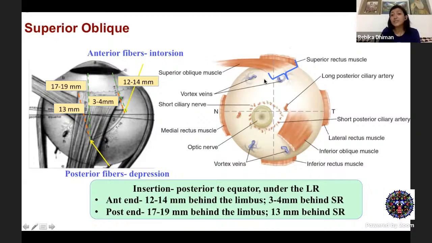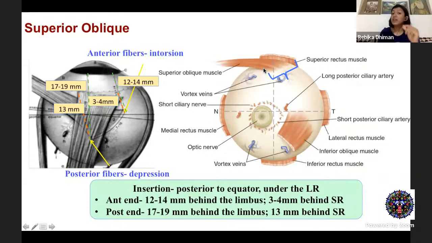Now here I would like to say that the posterior part of insertion has close association with the vortex veins. Now these are important structures. So this also acts as an anatomical landmark when you're hooking the superior oblique. And if you see the vortex vein is visible, then probably you can think that you have hooked the entire superior oblique muscle. So this is one of the anatomical landmarks that tell us that we have reached the posterior end of the insertion.